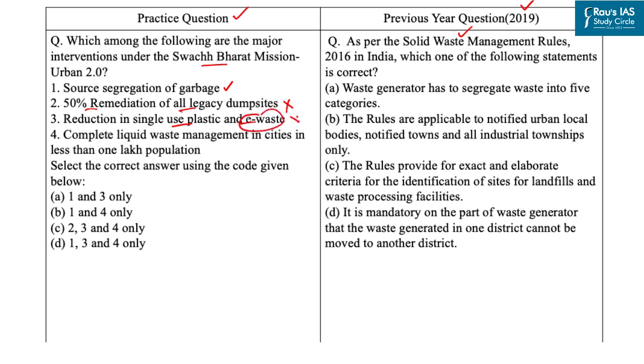So this option is incorrect. Now let's come to the fourth option, complete liquid waste management in cities with less than 1 lakh population. This is correct, as under this mission, complete liquid waste management in cities with less than 1 lakh population is covered so that no wastewater pollutes water bodies. So with this, our correct answer is option B, that is 1 and 4 only. Answer of this PYQ is option C.